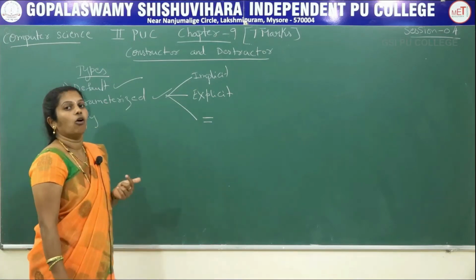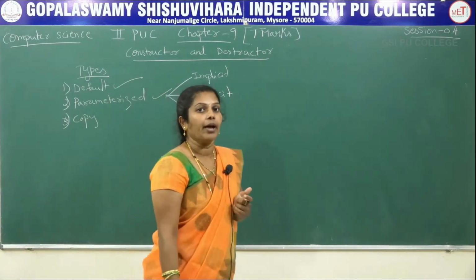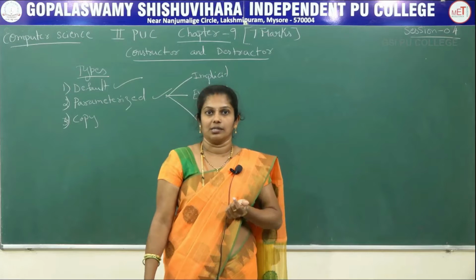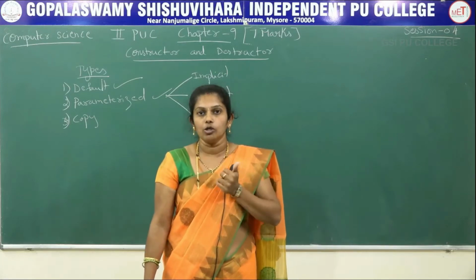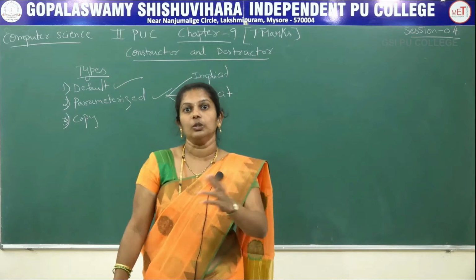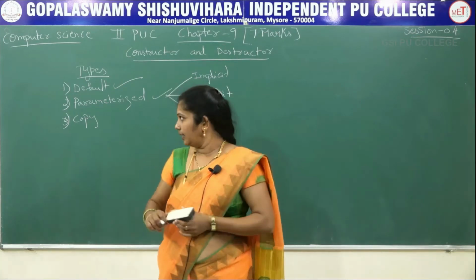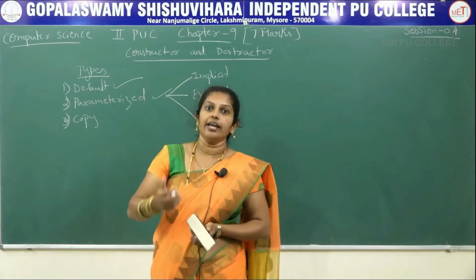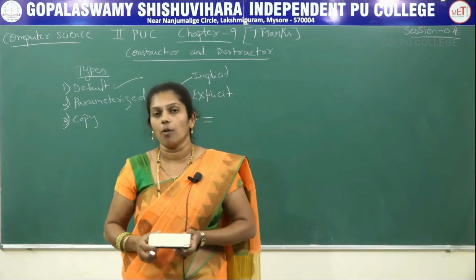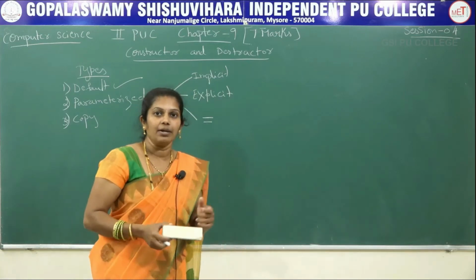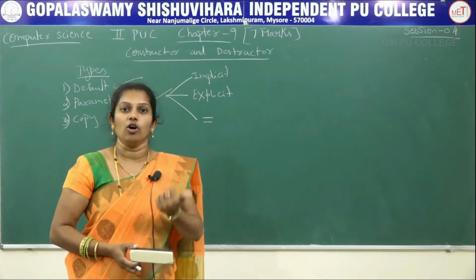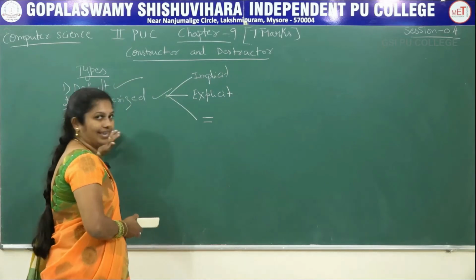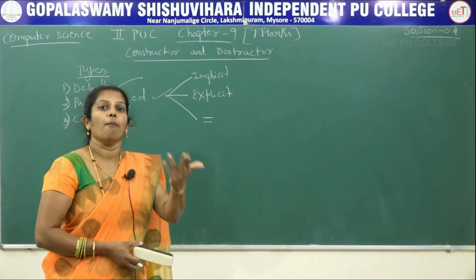And the last one is copy constructor. What do you mean by copy constructor? Copy constructor is a parameterized constructor only, but here it is used to copy one existing object to another object. That is, to copy the values, the arguments, of one object to another object, we are using this copy constructor. Copy constructor is a parameterized constructor using which one object can be copied to another object. This is nothing but copy constructor. The name itself suggesting you it is copying.